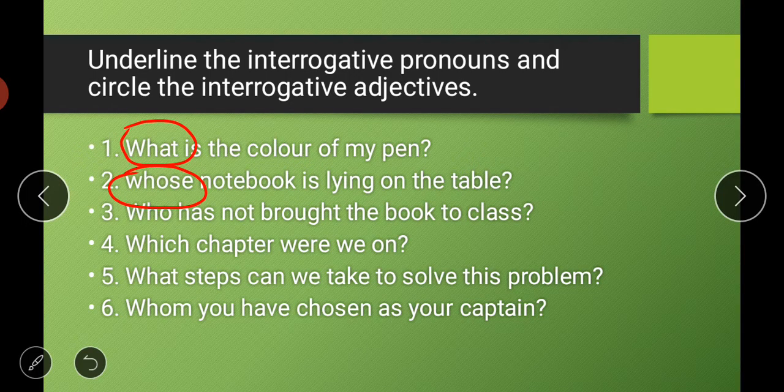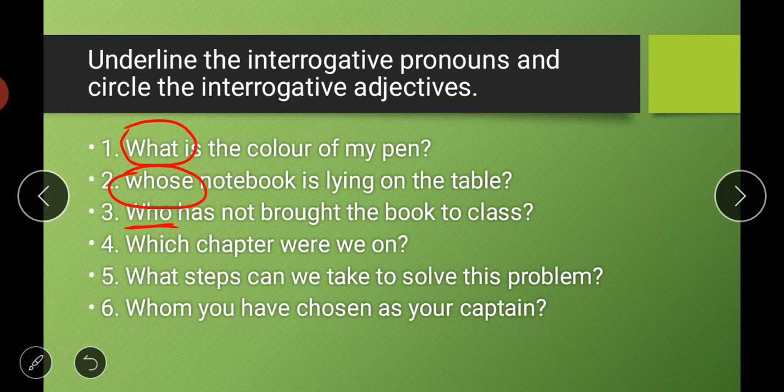Next is, who has not brought the notebook or book to class? Here there is nothing like who has brought a maths book or something like that. So who is alone, so it is an interrogative pronoun, and we will underline the word who.